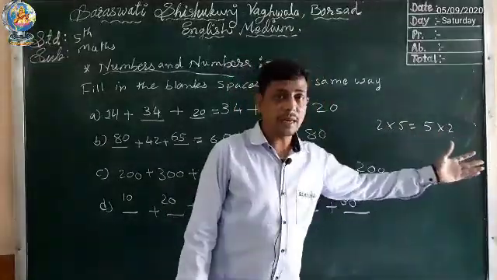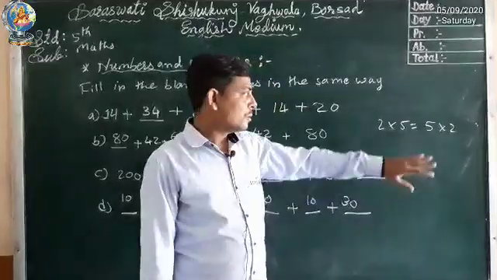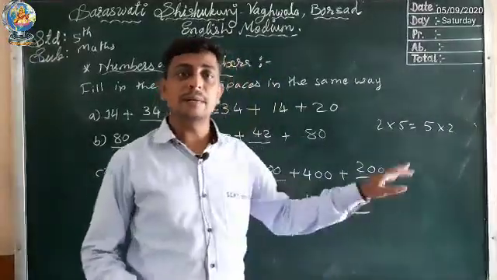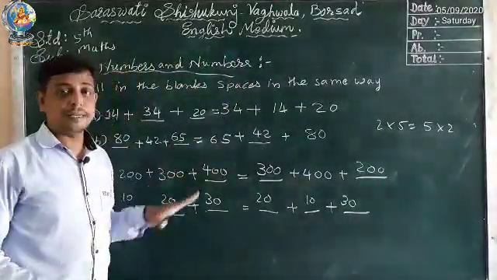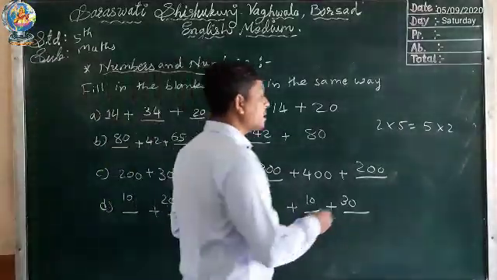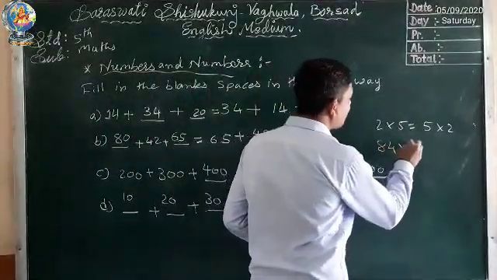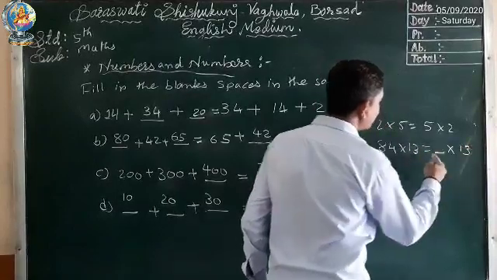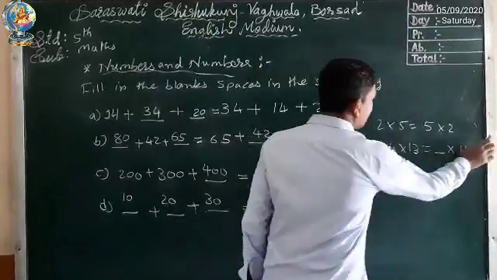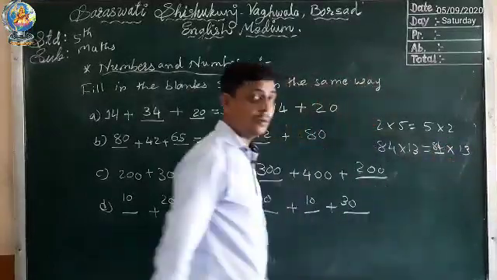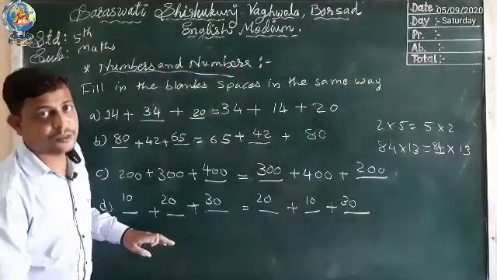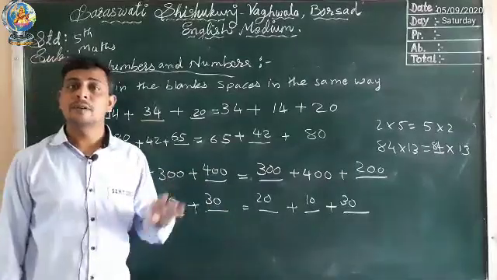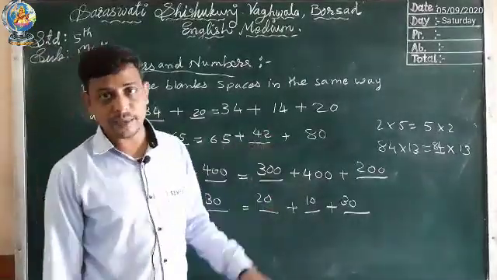So both are the same, that's why they are equal. So in multiplication also we can apply the same rule. Suppose I give an example: 84 multiplied by 13 is equal to blank into 30. Which number will come here? We can write 84. So in this way we can solve sums by using properties of addition and properties of multiplication.